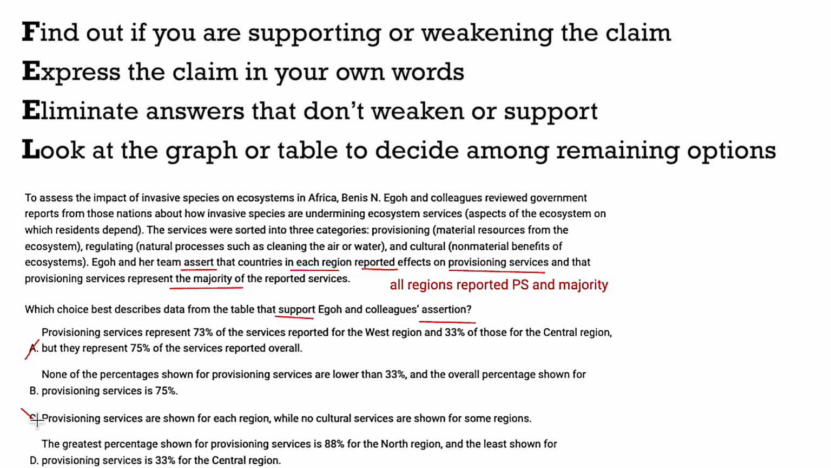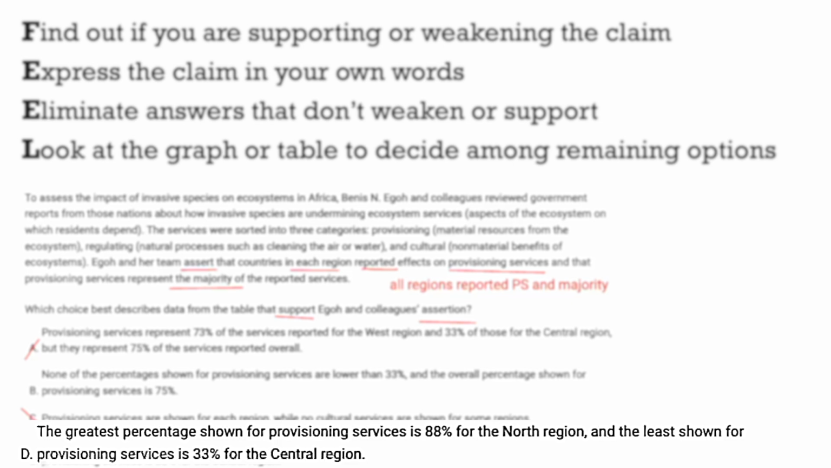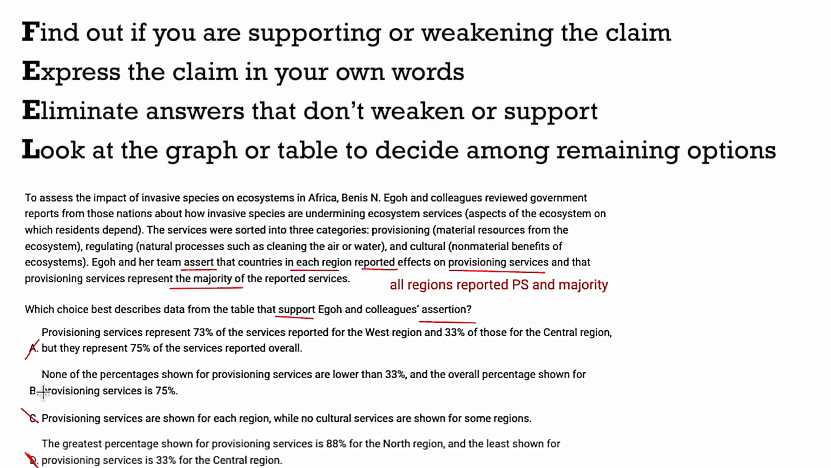C, provisioning services are shown for each region, while no cultural services are shown. So that mentions all regions, but it doesn't have any sort of number that would indicate it being a majority, so C is out. D, the greatest percentage shown for provisioning services is 88 for the North region, and the least is 33 for the Central. Again, doesn't show all of the regions. So by process of elimination, my answer is B, and I did not even have to look at the table, which I think is fantastic.